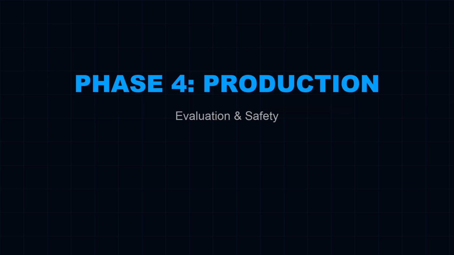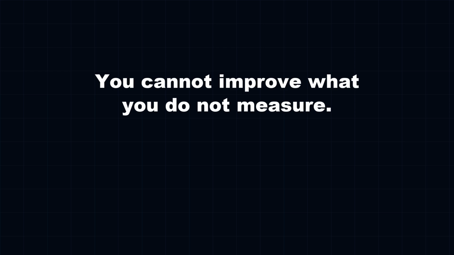Content creators stop at hello world, but real AI engineers build shields, memory systems, evaluation pipelines, safety guardrails. This is phase 4, production readiness. If your AI answers incorrectly, you must know before your users do. You cannot improve what you do not measure.